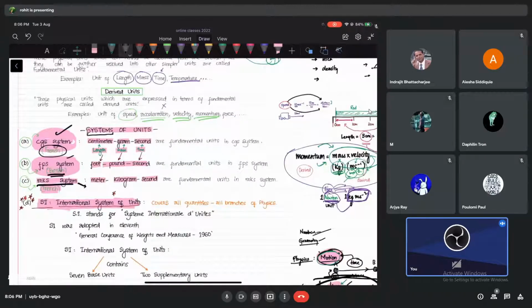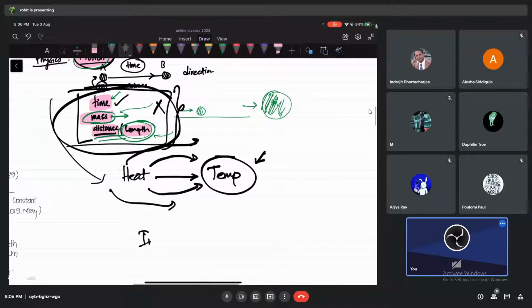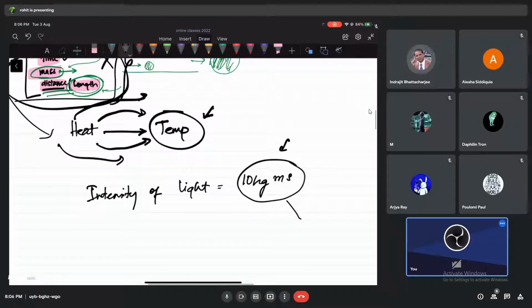So people are studying more new things. People need to know about temperature. People also need to know about the intensity of light. Do you think I can tell you the intensity of light is 10 kg, then meters, and let's say seconds? Does it make sense? No, sir. Imagine I ask you the brightness of light, and you tell me 10 kg, meter and second. Doesn't make sense, right? Obviously not. So these are not units for intensity.